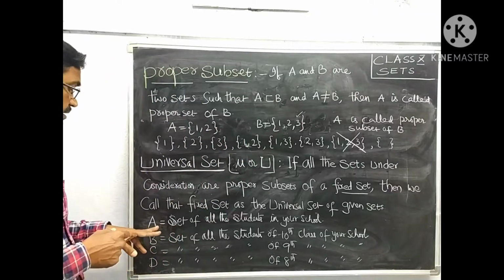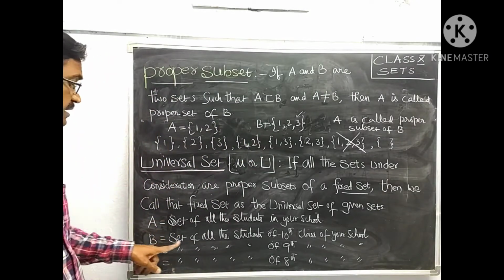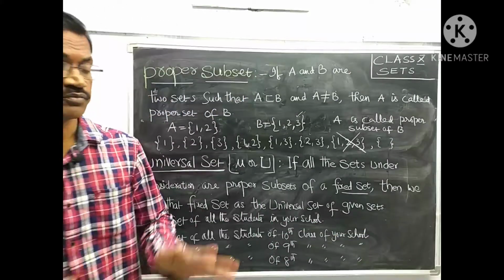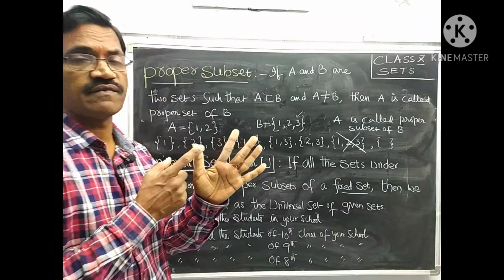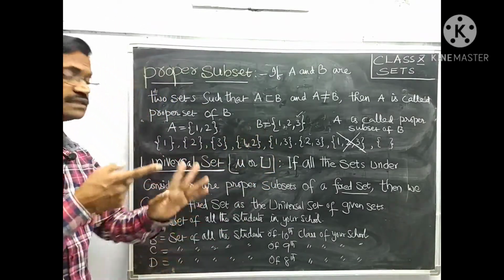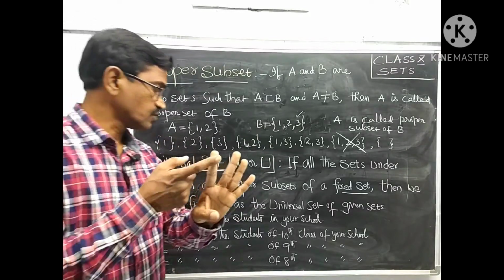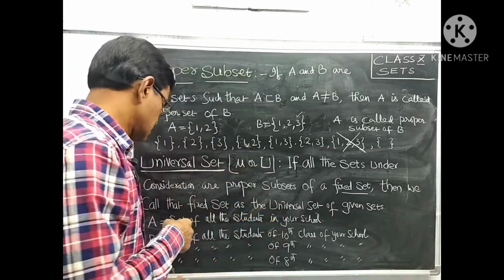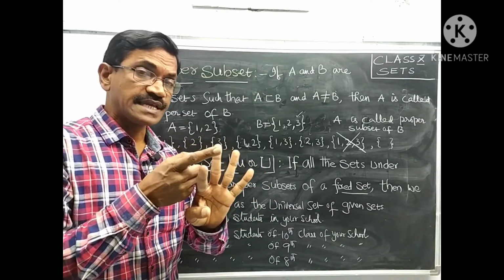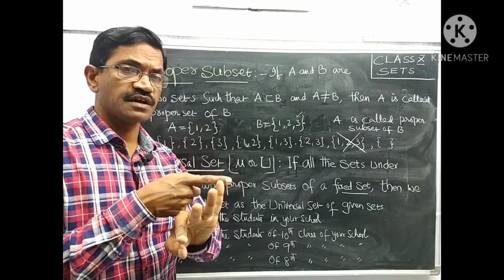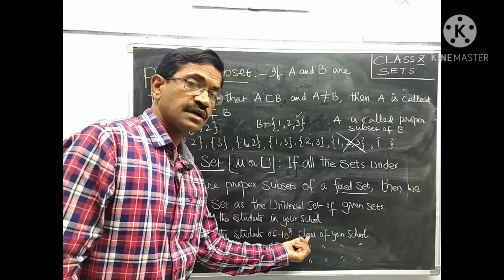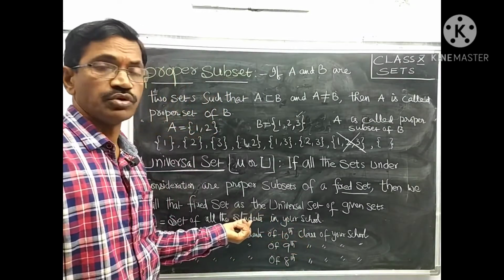So that is A, and B is the set of all the students of 10th class of your school, C the set of students studying 9th class, and D the set of students studying 8th class, and similarly E, F. These students belong to 10th class and they also belong to your school.